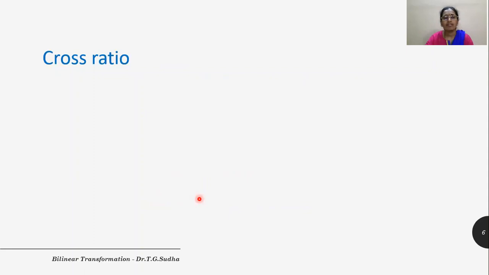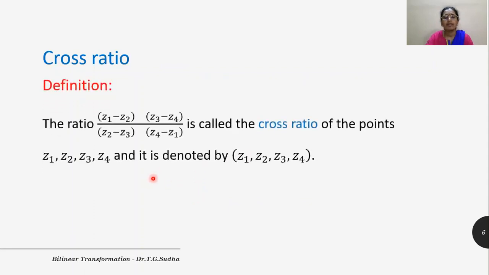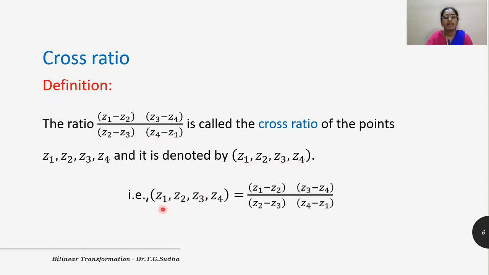Let us see what is cross ratio. The ratio of the form (Z1 minus Z2) into (Z3 minus Z4) divided by (Z2 minus Z3) into (Z4 minus Z1) is called the cross ratio of 4 points Z1, Z2, Z3 and Z4, and it is denoted by the quadruple (Z1, Z2, Z3, Z4). That is, this quadruple is equal to this ratio, and this ratio is known as cross ratio.